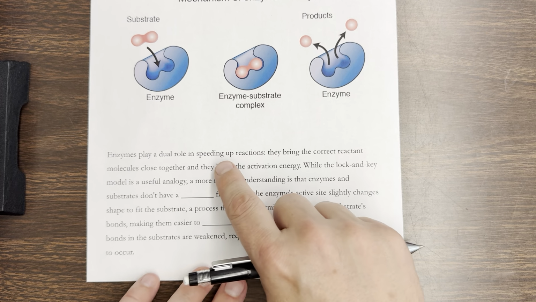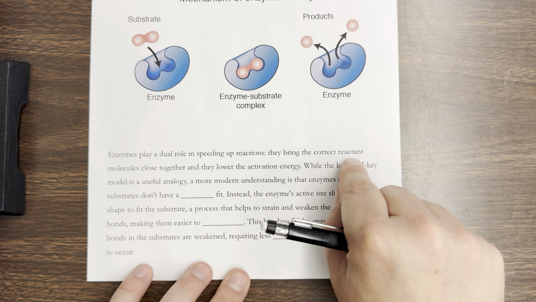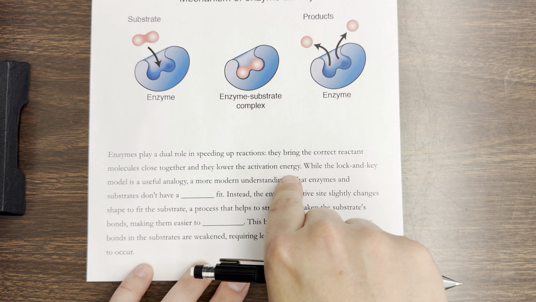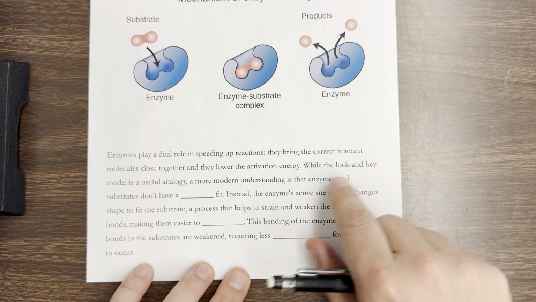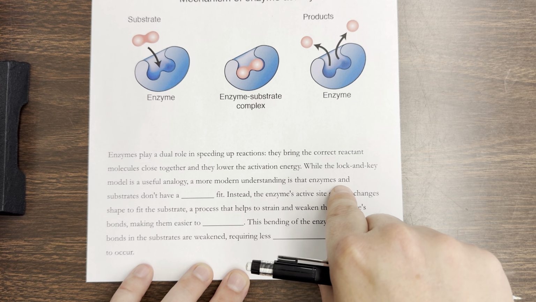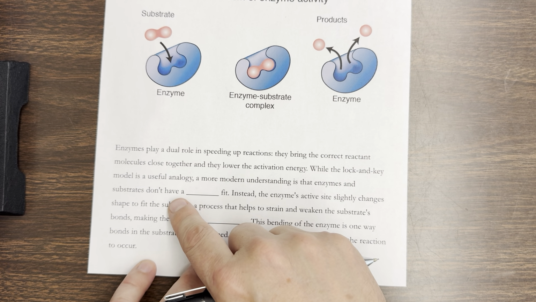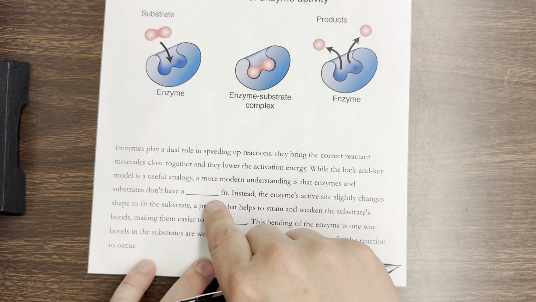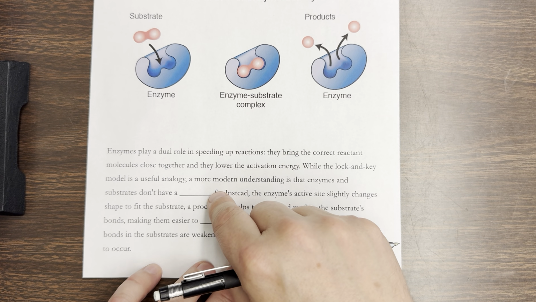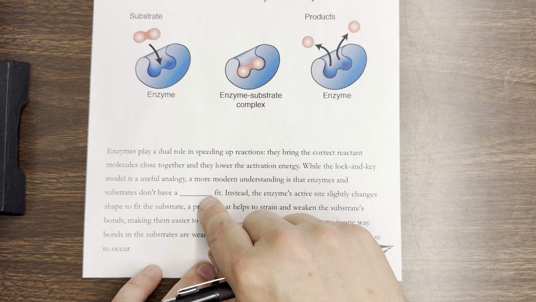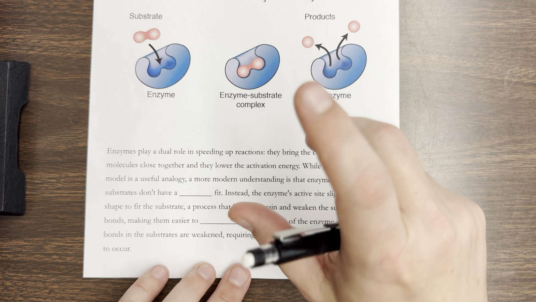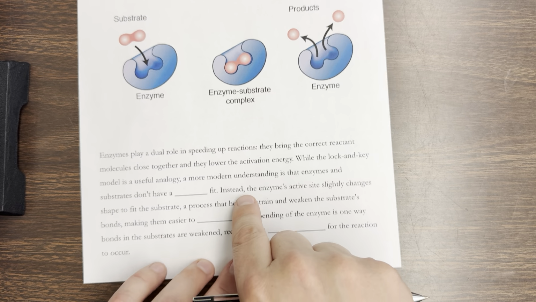Enzymes play a dual role in speeding up reactions. They bring the correct reactant molecules closer together, and they lower the activation energy. While the lock and key model is a useful analogy, a more modern understanding is that enzymes and substrates don't have a rigid fit. So that means they're not a perfect fit like a lock and key. It's very close, but having a non-rigid fit is going to matter here.